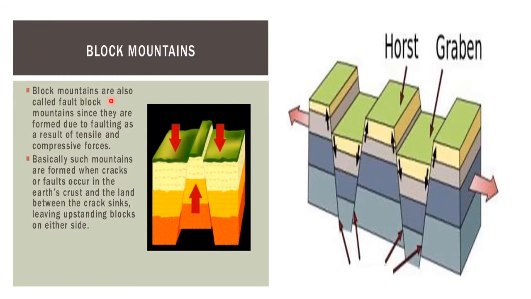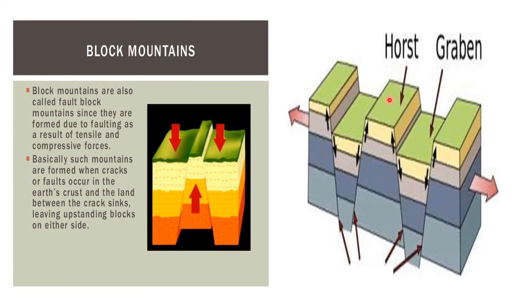Now coming to the second type of mountain, the first type of mountains we studied was fold mountains. Now we have block mountains. Now what happens when the tectonic plates are separating? Either they converge, that is, the tectonic plates will come nearer, or they will diverge. When they are diverging, a crack or a fault occurs in the earth. Suppose they all were one, now there's a crack. Now when there's a crack, this part will fall down.